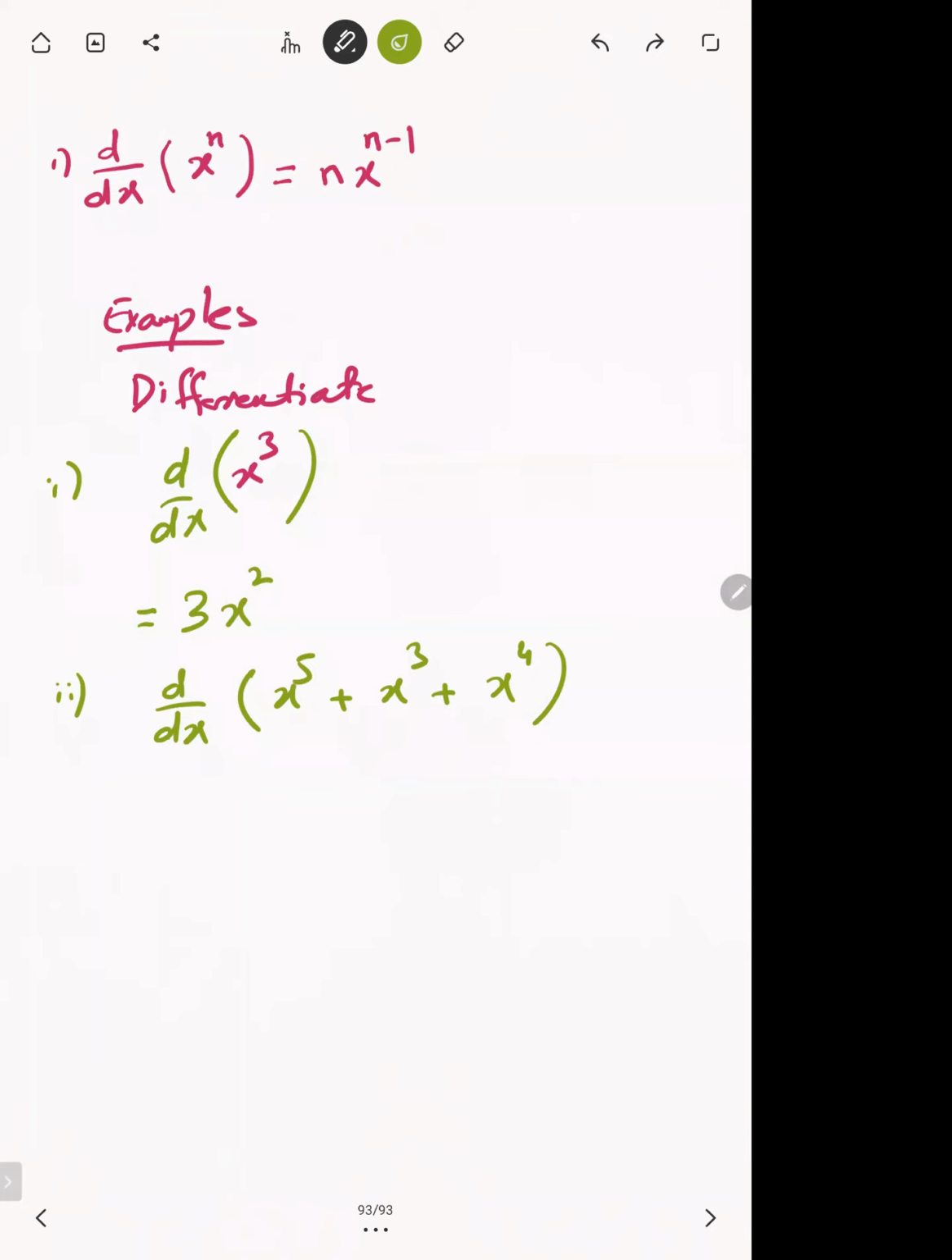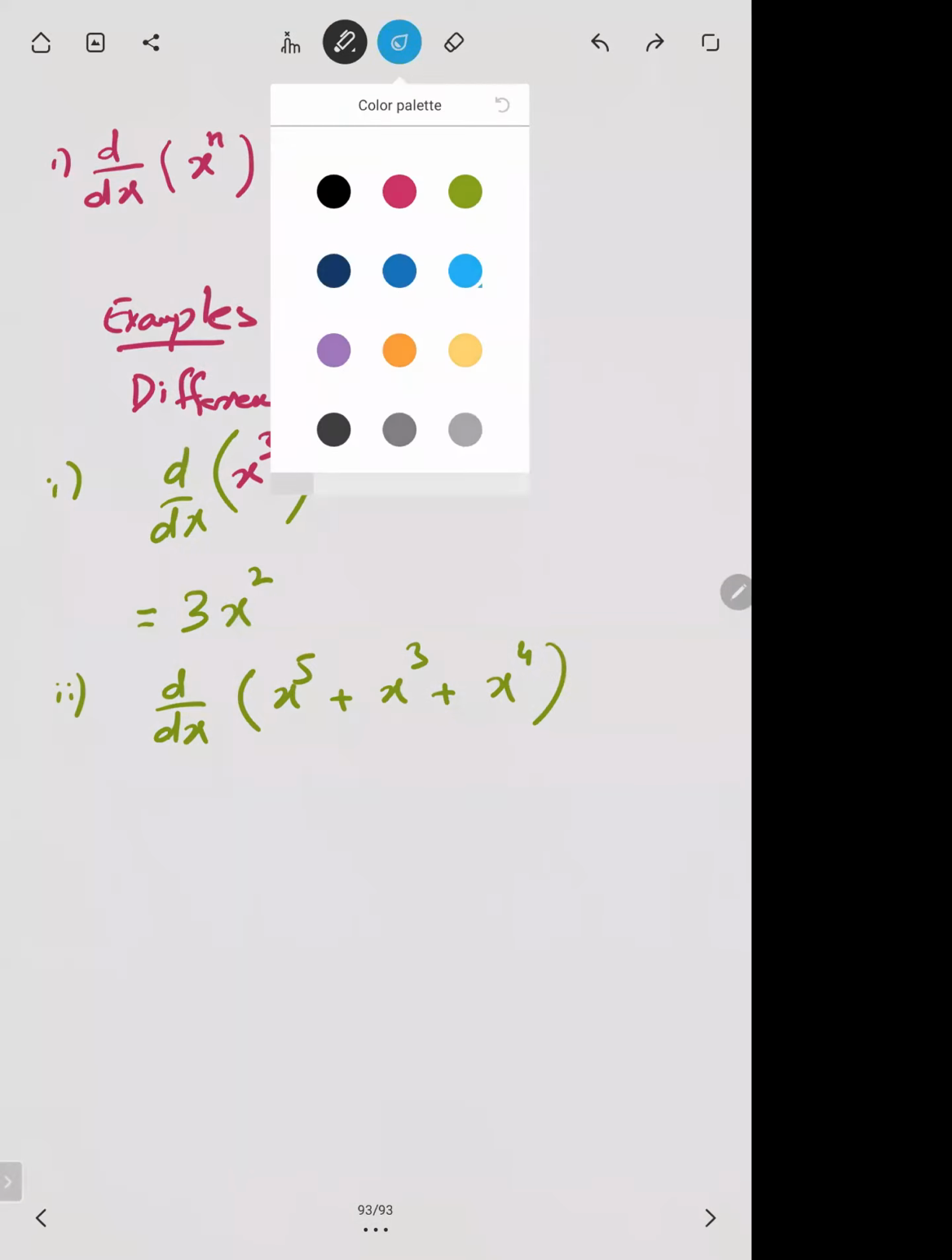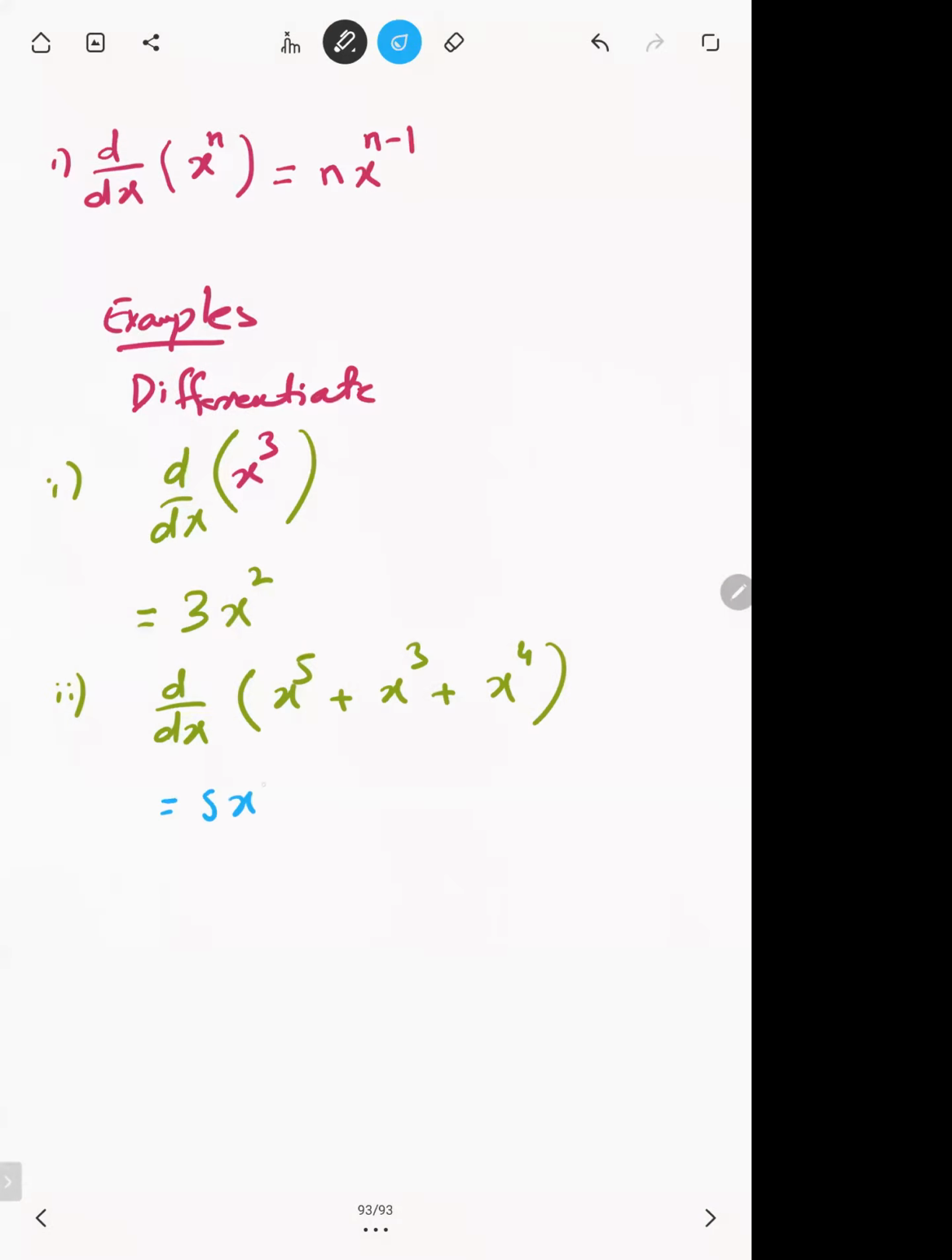Okay, if we differentiate x5, we will get 5x4 as per that rule. 5 will become the coefficient and subtract 1 from the power. So 5x4 plus, if we differentiate x cube, 3 will become the coefficient and subtract 1 from the power, 3x squared. And if you differentiate x4, so 4x cube.